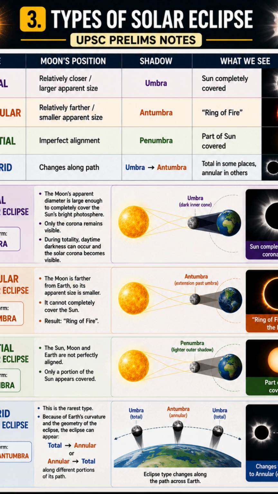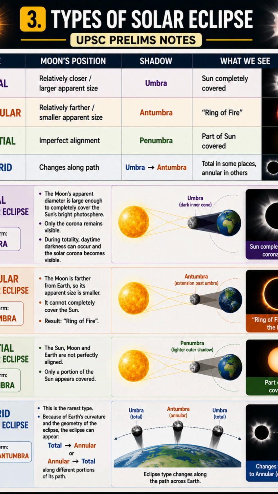If you are inside the path of the umbra, the sun's bright disk is completely hidden. And something spectacular happens. The sun's corona, its outer atmosphere, becomes visible. So your prelims combination is total, umbra, corona. And daytime can temporarily become quite dark during totality.